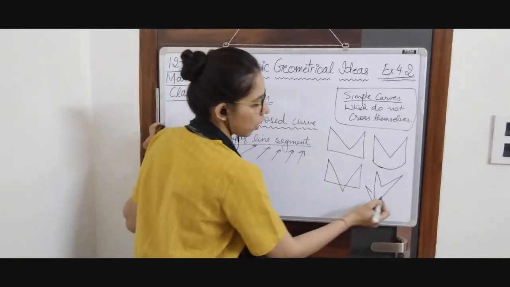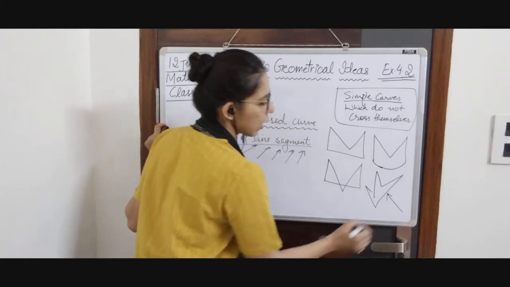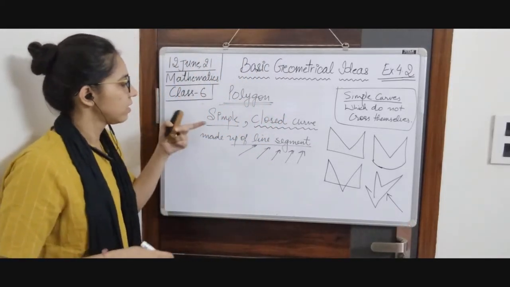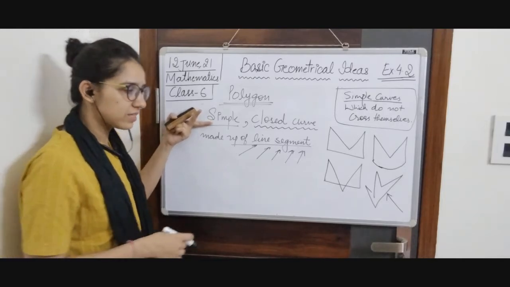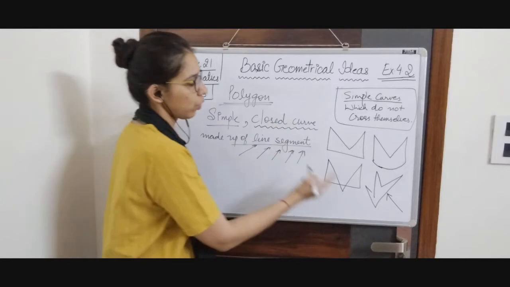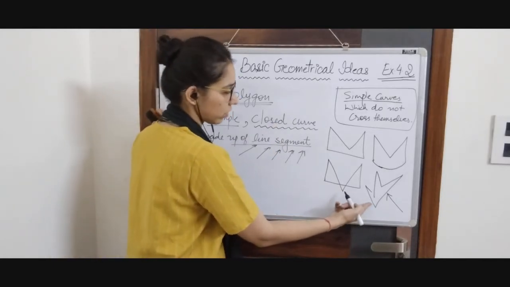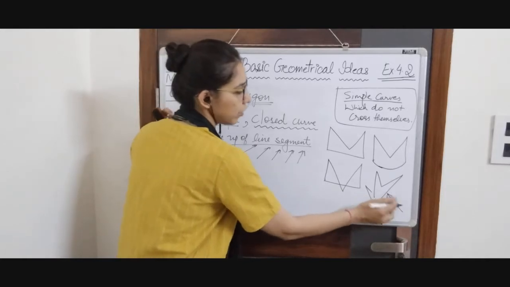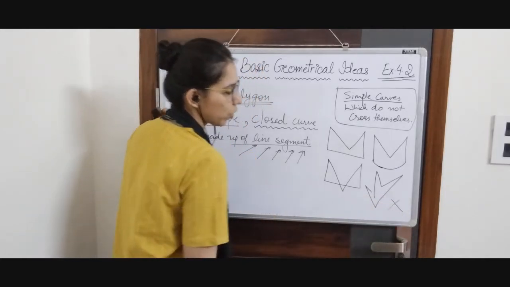Okay, first we will talk about this. I am saying that this is not a polygon. Reason is, we will check, is it simple? Yes, it is simple because it is not crossing itself at any point. Is it closed? No, it is not closed. In fact, it is open curve, so it can't be a polygon. It is not a polygon.